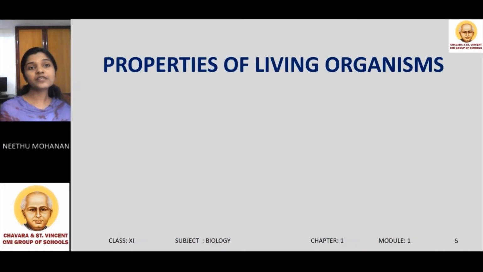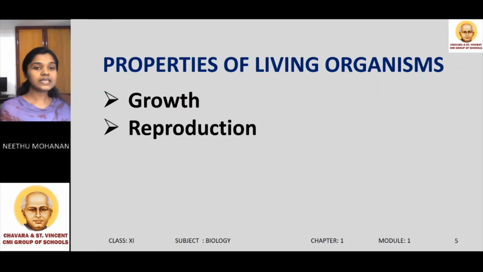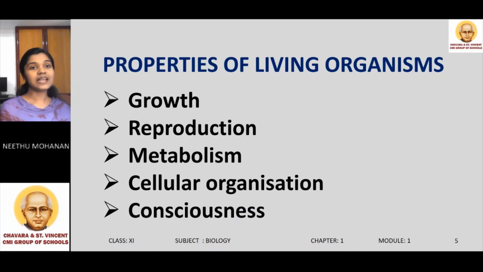Moving to the properties of living organisms. When we try to define living, we look for certain distinctive characteristics of living organisms which make them different from non-living objects. There are 5 properties of living organisms which make them distinct from non-living objects, and these 5 properties are: first one, growth; second, reproduction; third, metabolism; fourth, cellular organization; and last, consciousness. So growth, reproduction, metabolism, cellular organization, and consciousness are the 5 properties of living organisms.